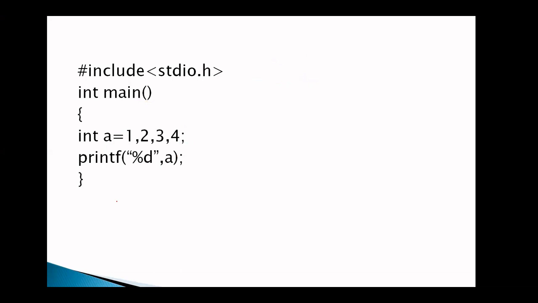Now, the second one, a small difference. In the first example I am using the parentheses, but in this example I ignore the parentheses. What happens? Int a is equal to 1. Up to now, this is a valid, perfect statement. The value 1 is assigned to a, but here 2. What is a variable declaration? We declare a variable like this: data type, then the name of the variable. If you have more than one variable, separate them with commas.